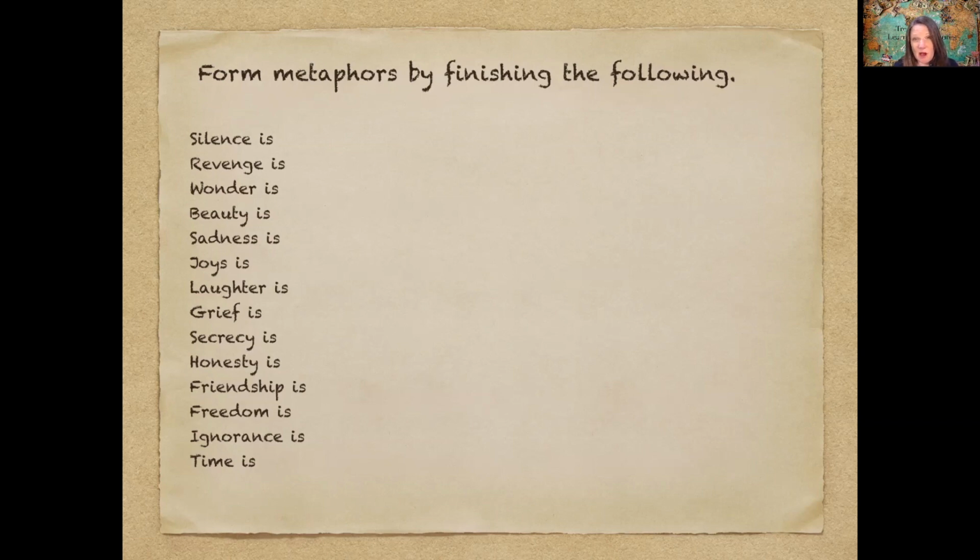Honesty is the best policy. Policy and honesty are two things that are good. Friendship is a treasure. Having a good friend is golden. Freedom is a gift. What else could freedom be? For us here in the United States, freedom is a gift.